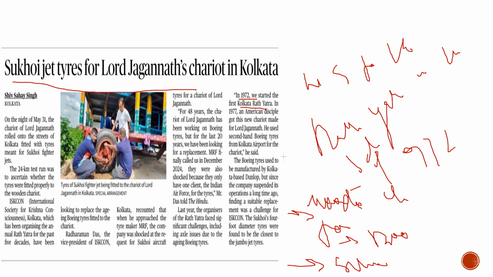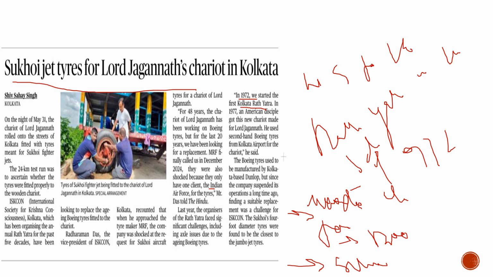They went to the MRF to make these tires for them. For MRF, usually the IAF, the Indian Air Force, was the only client for these tires. But now this International Society for Krishna Consciousness is getting these tires for these chariots.